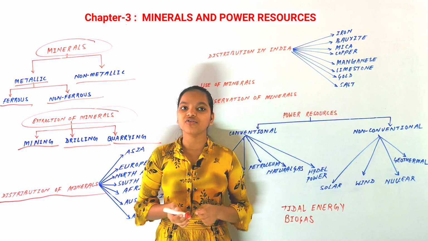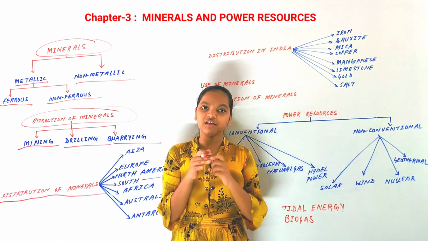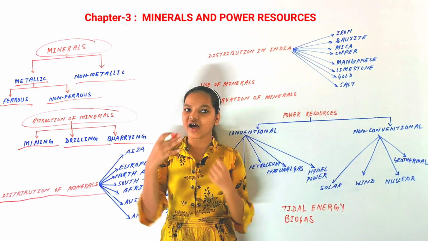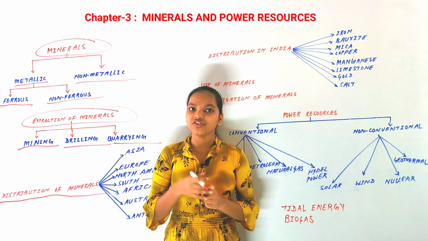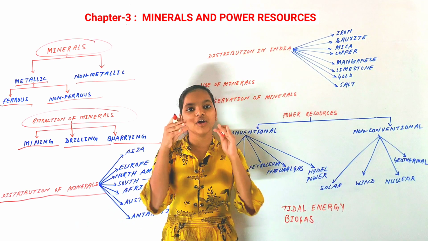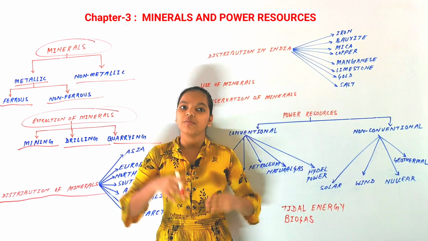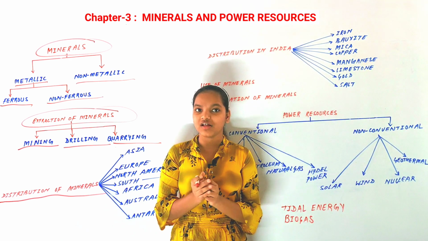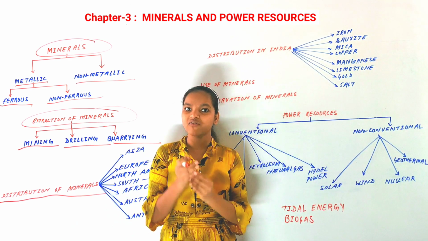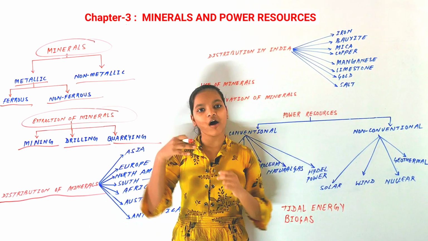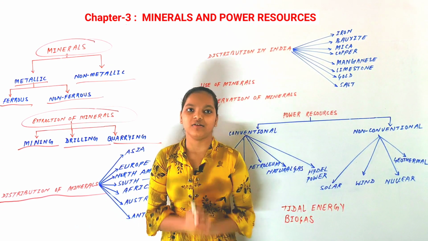If we talk about coal and petroleum, they are mainly found in the region of Saudi Arabia, Iran, Iraq and Qatar. So these are the countries where many types of minerals are found. Now we will discuss which continents produce which minerals in large amounts, the major production of minerals in continents.